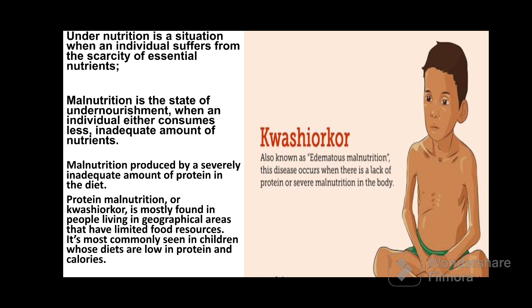This condition arises in the age group of around 3 years children, and these situations mostly occur in developing countries where they are not getting a sufficient amount of food, belonging to poor families who do not have the source to provide a sufficient amount of protein for the growing children. So this is the Kwashiorkor disease, which occurs to those children who are not getting a sufficient amount of protein.